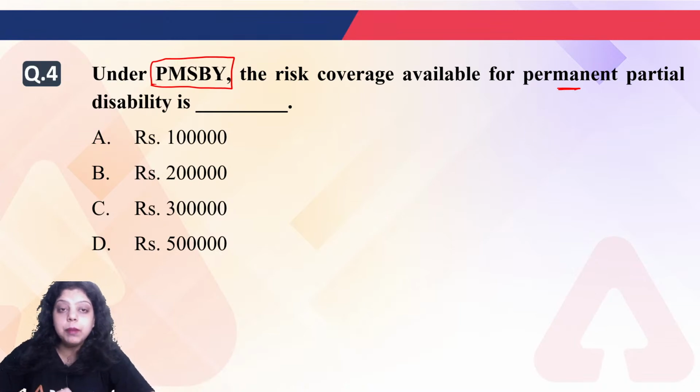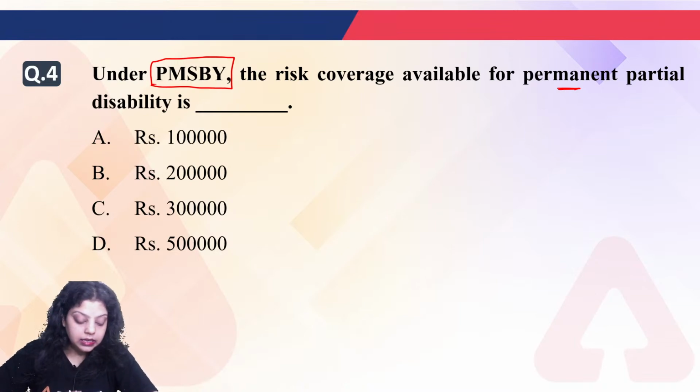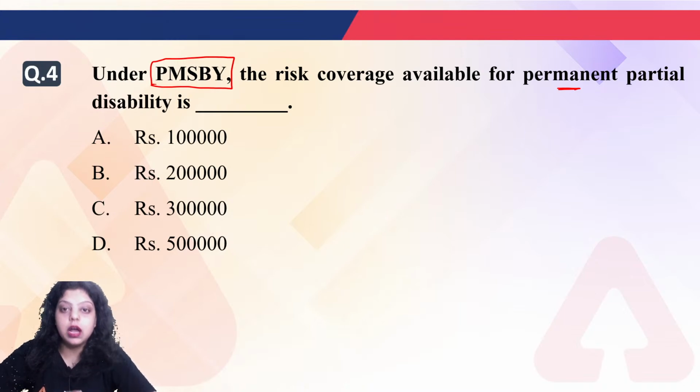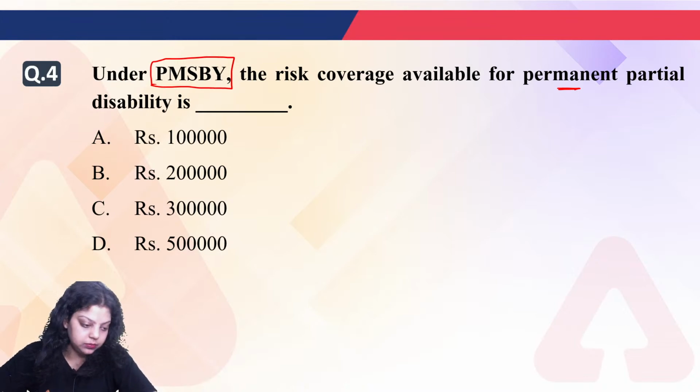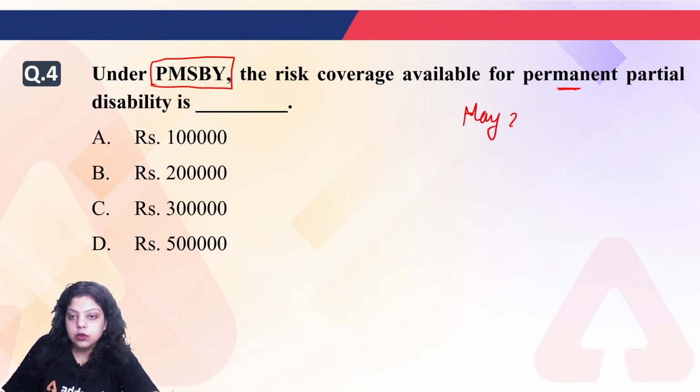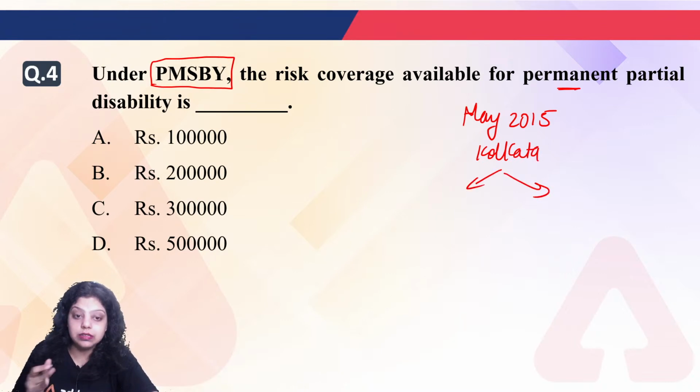For permanent partial disability under Pradhan Mantri Suraksha Bima Yojana, how much risk cover will be available? Is it 1 lakh, 2 lakh, 3 lakh or 5 lakhs? Now let's discuss this scheme. First of all, on 3rd of May 2015 from Kolkata, Mr. Modi launched 2 schemes. Actually, he launched 3 schemes.